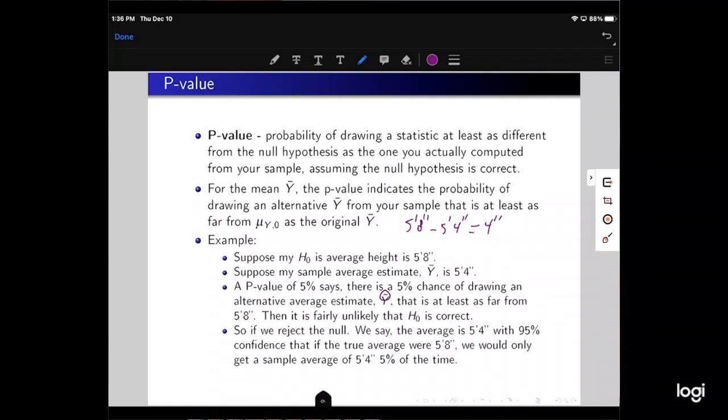So if we kept drawing samples from our population and computing the sample average over and over again, the p-value says that if the null is true, 5'8", only 5% of the time will we get a y bar that's 4 inches away from 5'8". So we can fairly safely reject the null with 95% confidence. We can say that 5'8" is not the true population mean.